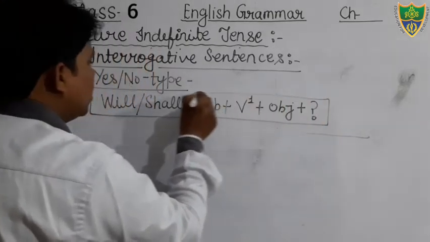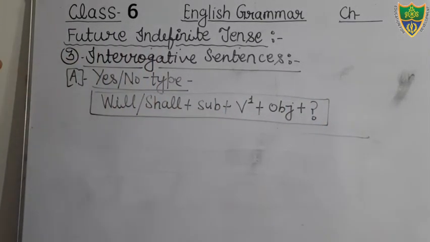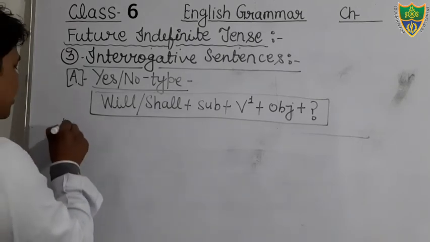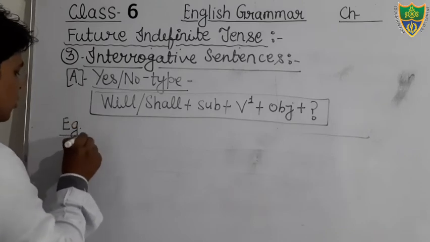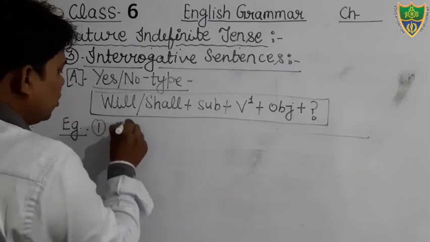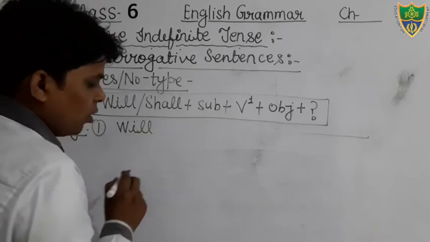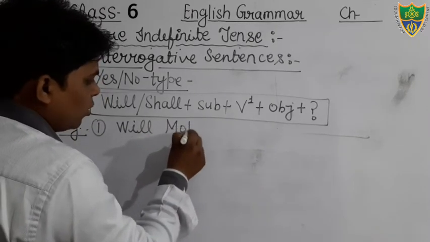So just see, this is your structure, and on the basis of this structure we have to construct the sentences. Okay students, so we can see here an example: will Mohan. Here we use will with Mohan.